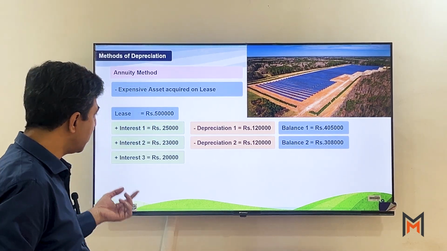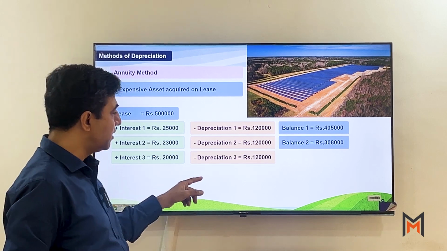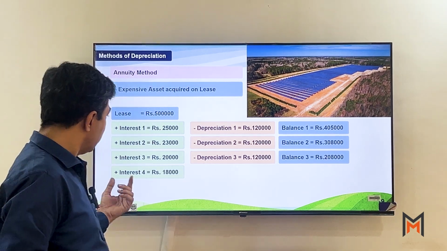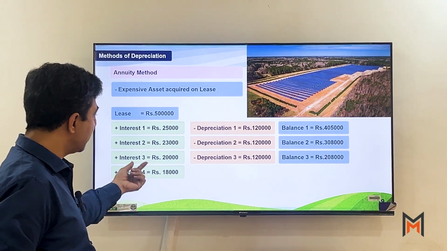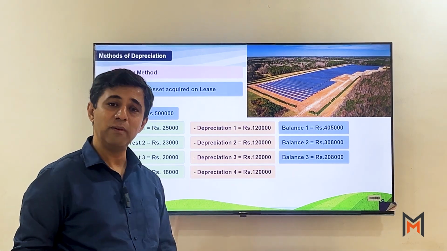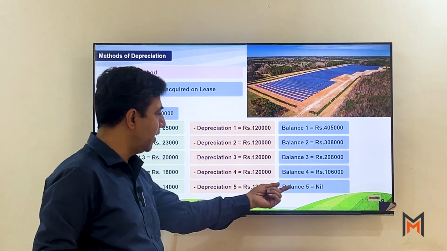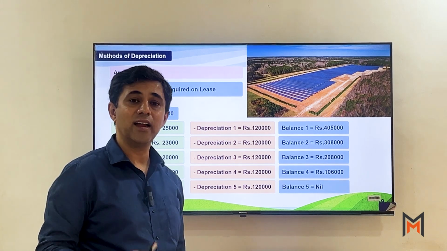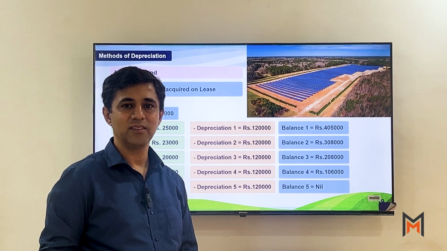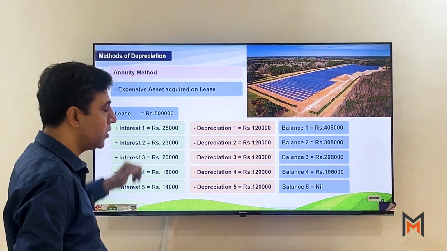The same process continues for the third year where you are going to get interest, you will charge depreciation and the balance is calculated. In the fourth year, same you are going to get interest, obviously at the reduced value, will charge depreciation and there will be a balance. इस तरह से ये 5 साल तक चलता जाएगा and what you will find at the end of 5 years, the entire value of the asset turns zero. Such a method of applying depreciation is called as annuity method.